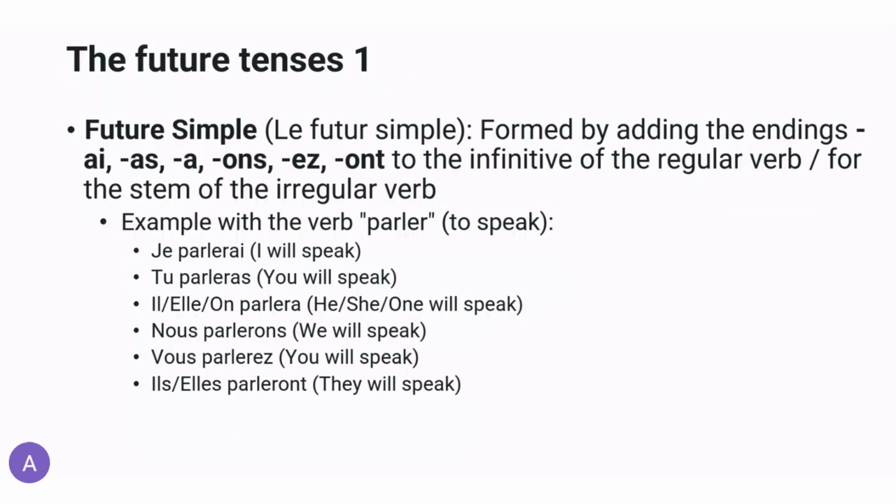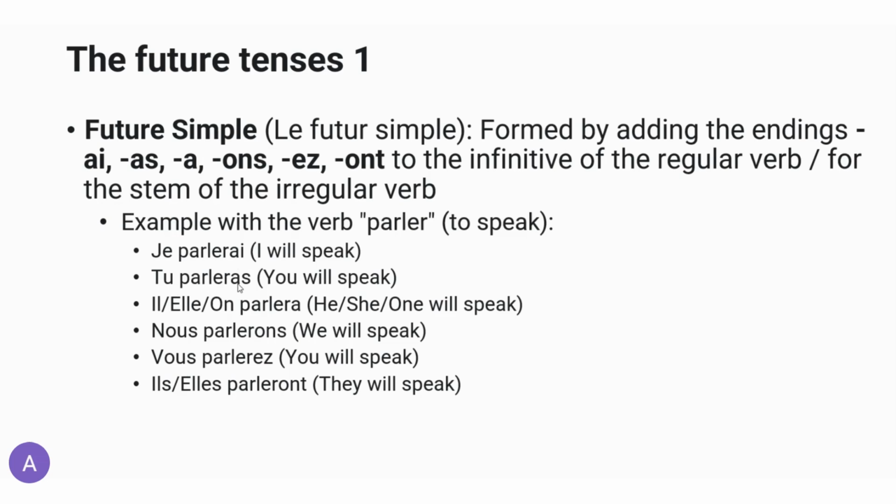Here we have an example of a regular verb, parler, which is to speak. So we're going to start pronouncing them and see the endings. Je parlerai. We see the group -ai right over here. Je parlerai. So we see parler, and then another e, parlerai, which means I will speak.